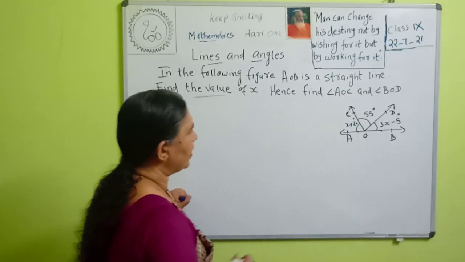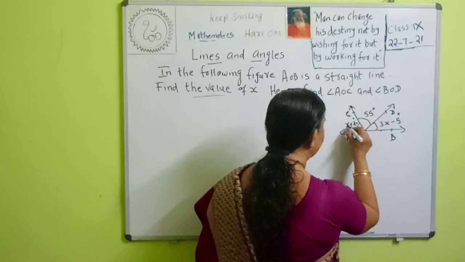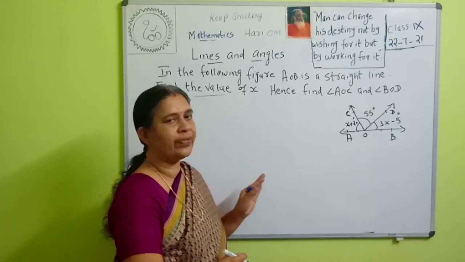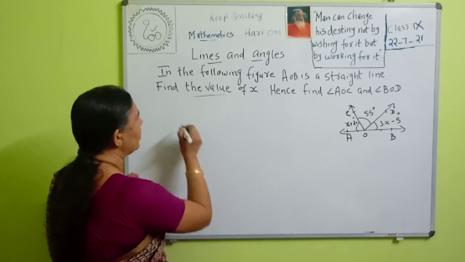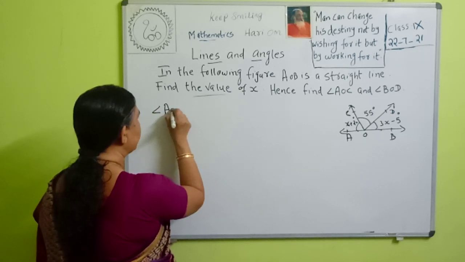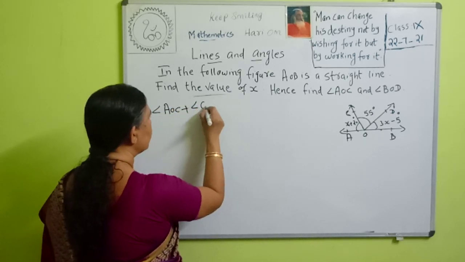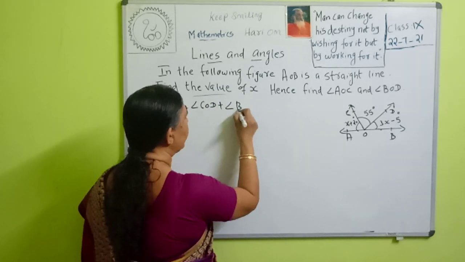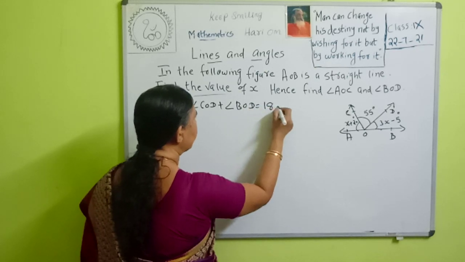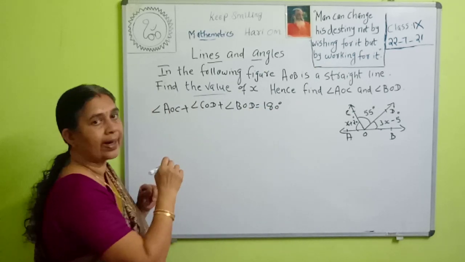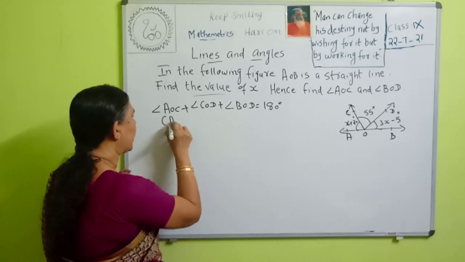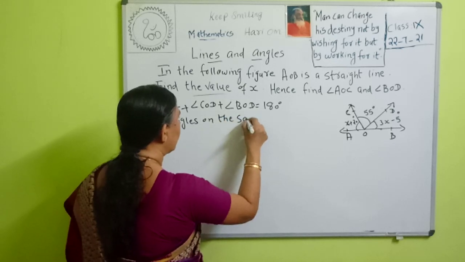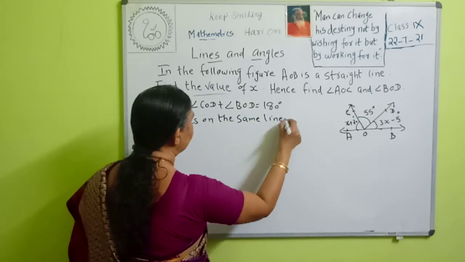Amal, what is the property? If the angles are on the same line, what is the sum of these angles? If the angles are on the same line, then the sum of the angles is 180 degrees. Therefore, angle AOC plus angle COD plus angle BOD is equal to 180 degrees, because the sum of angles on the same line is equal to 180 degrees.